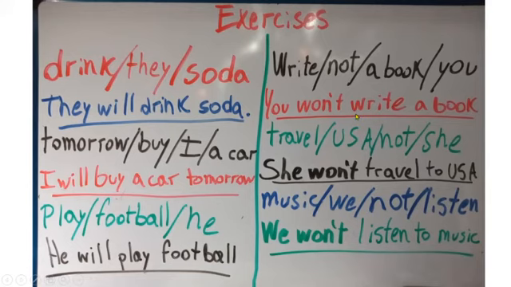Now, on the other hand, in negative sentences, we have you won't write a book. You, your subject, won't, your auxiliary, write, your verb, a book, your noun. She won't travel to USA. She, subject, won't, your auxiliary, travel, your verb, and to USA, the complement. And the last one, we won't listen to music. We plus won't plus listen to music.